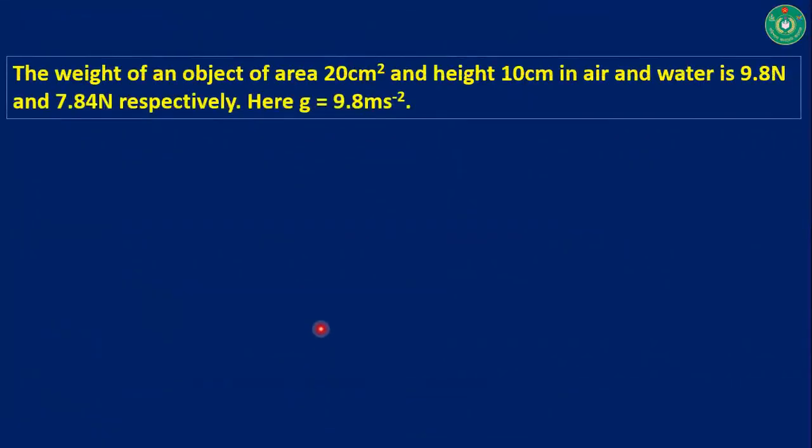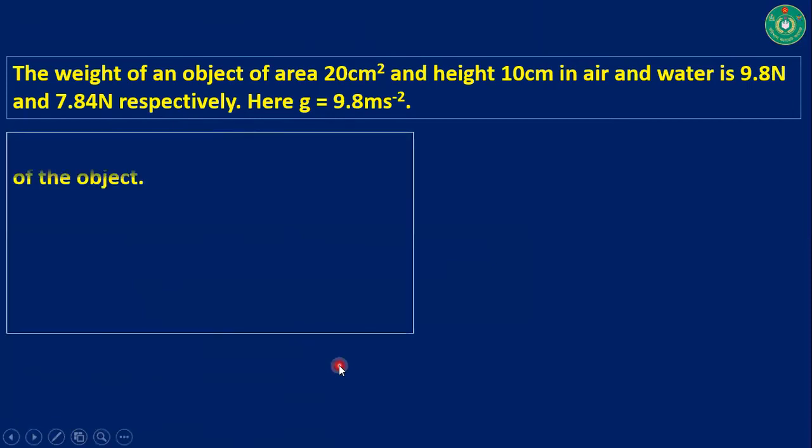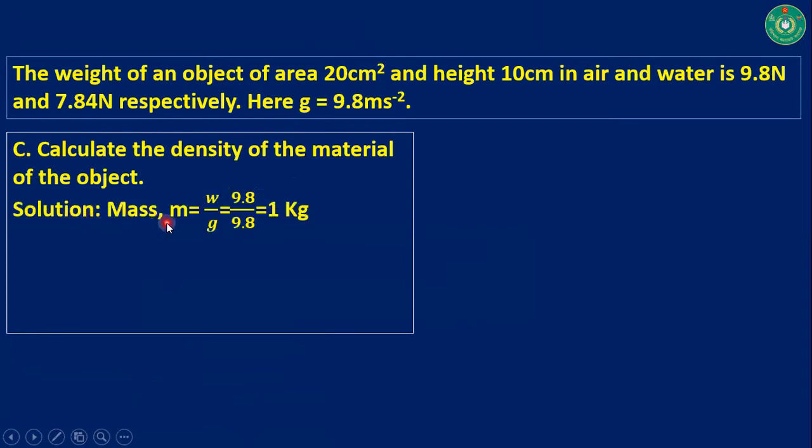My dear boys, after observing this video, I think it is very clear to all of you what Archimedes' law is and what buoyancy is. Okay, let's see this math. Our first question: calculate the density of the material of the object, and the solution is like this.